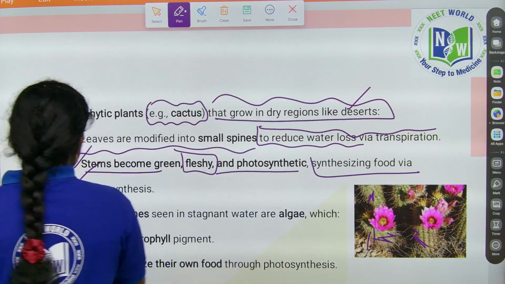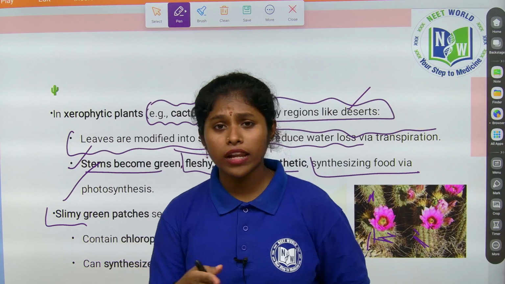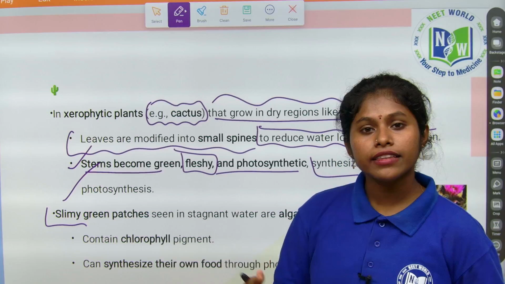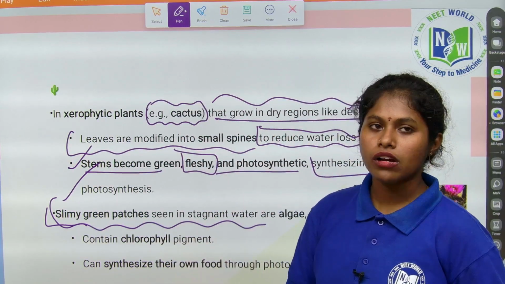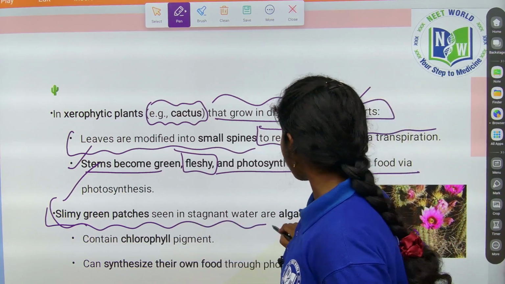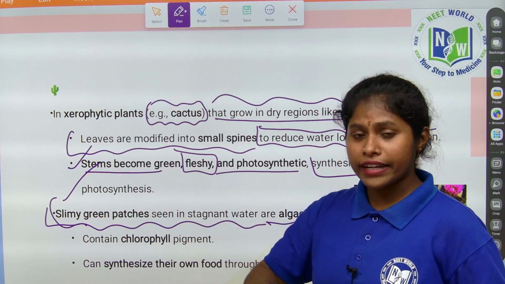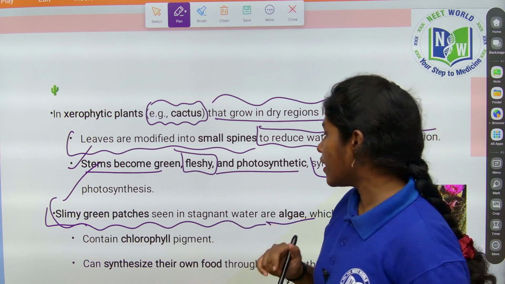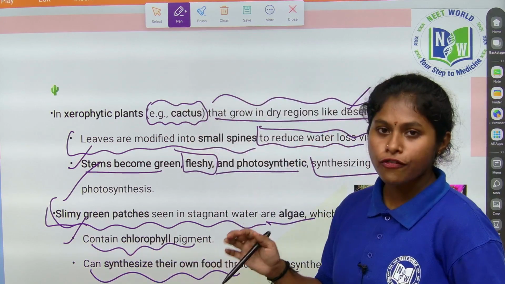Okay. And you also see in the water, in some rivers, small slimy patches called algae. What are they called, children? They are algae, slimy green patches seen in stagnant water. Not only stagnant water, in some of the rivers in your areas too, right? So algae also have chlorophyll. When it has chlorophyll, it can prepare its own food by the process called photosynthesis, right? So it contains chlorophyll pigment and can synthesize its own food through photosynthesis.